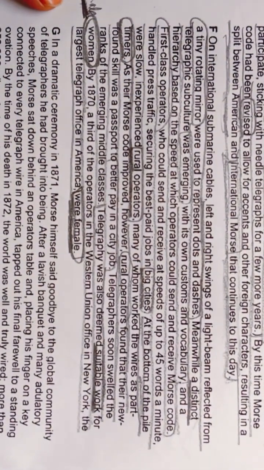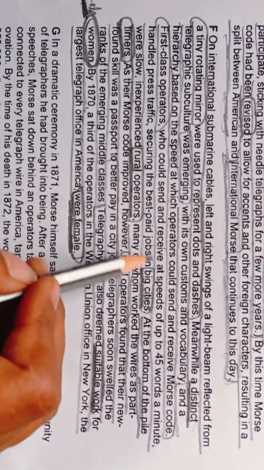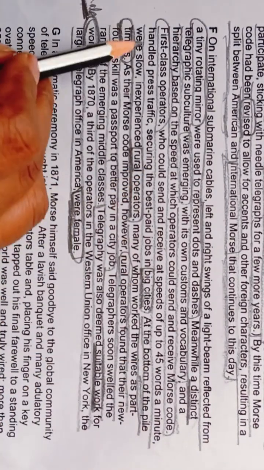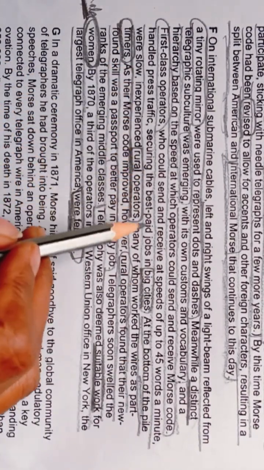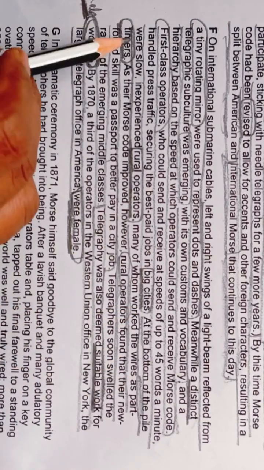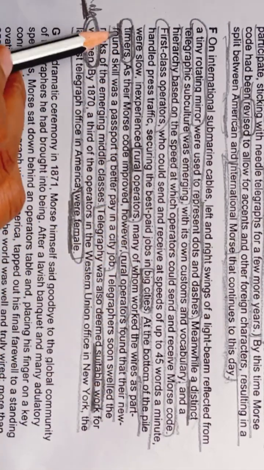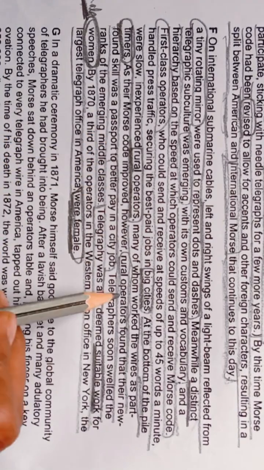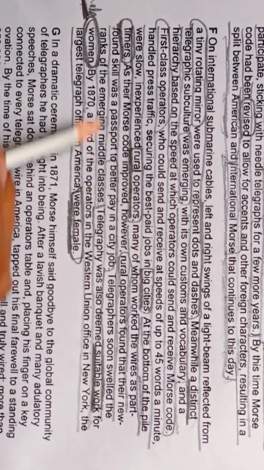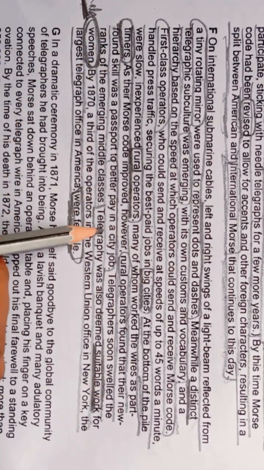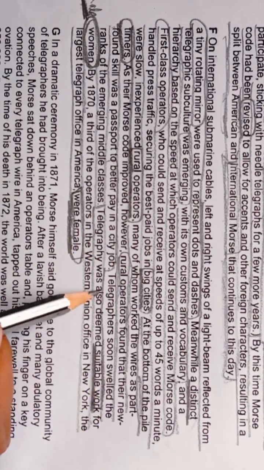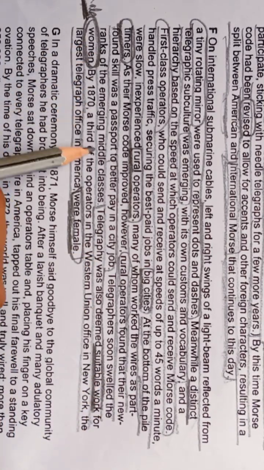First class operators who would send and receive at speeds of 45 words a minute handled press traffic, securing the best paid jobs in big cities. At the bottom of the file were slow, inexperienced rural operators, many of whom worked the wire as part-timers. As their Morse code improved, however, rural operators found that their new-found skill was a passport to better pay in a city job. Telegraphers soon swelled the ranks of the emerging middle classes.